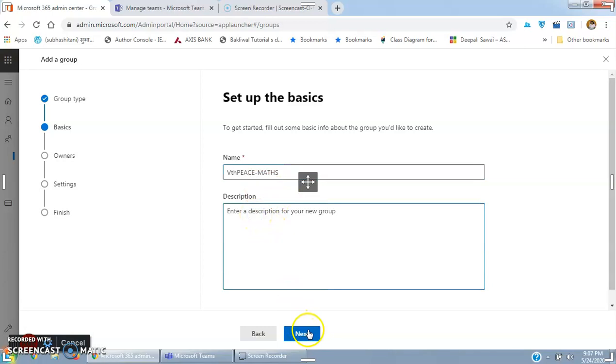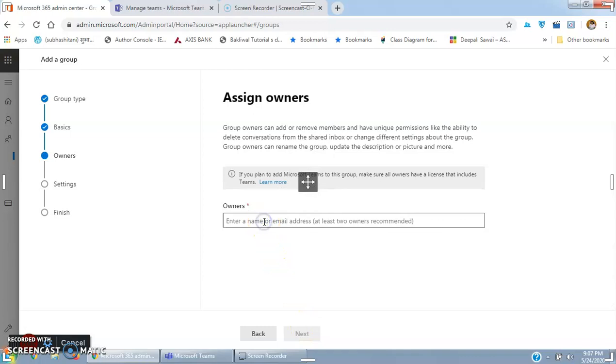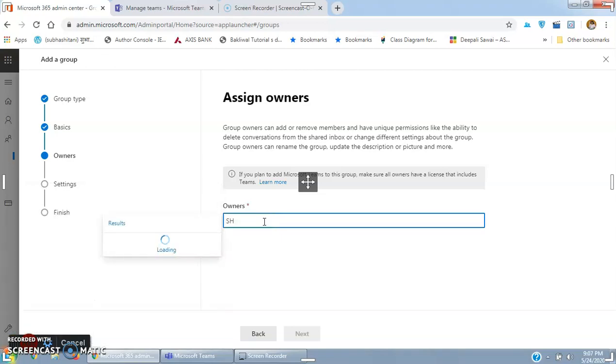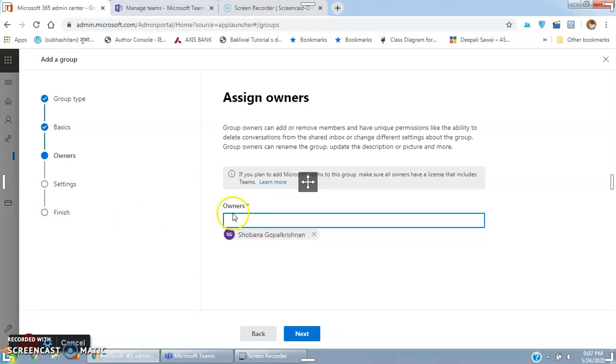Description I am not writing, it is wasting time. So next, owners. Now for the fifth piece maths owner, I don't remember, but I will add Shobna first. She is the coordinator. For maths, I don't know who is there, maybe Lubna. I will write Lubna's name here as the second owner of the group. You can change it afterwards. Amruta, you know the fifth piece teachers. Then you have to press next here.